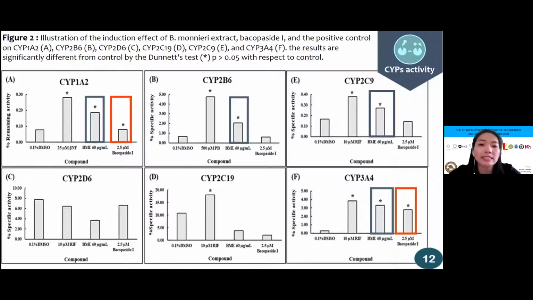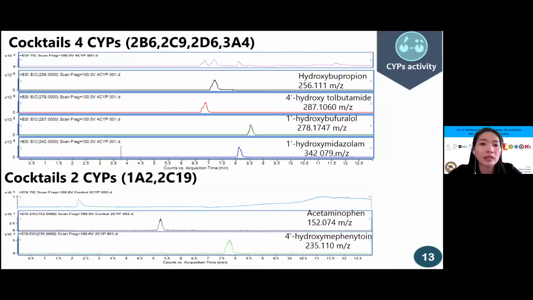These results suggest not only the bioactive compound could induce metabolism enzyme activity, but also other phytochemical compounds affect the enzyme activity. The metabolite peaks are identified in the chart on this slide.